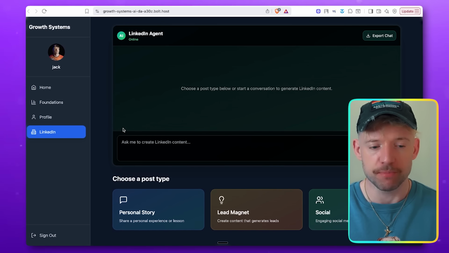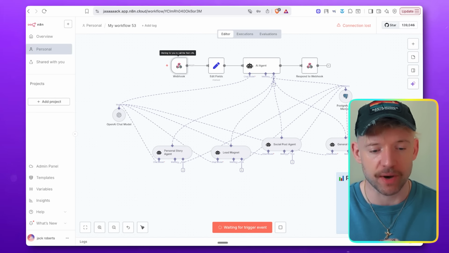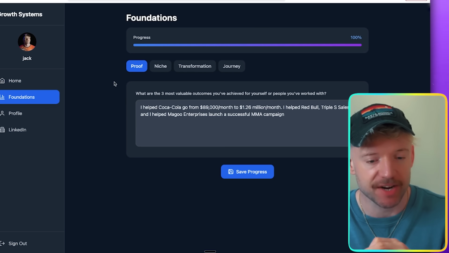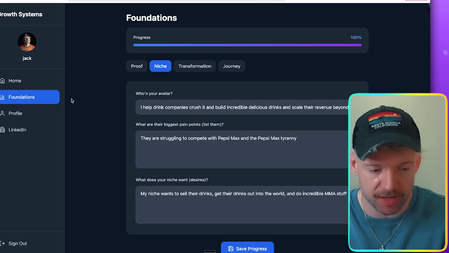Now, let's go over to our beautiful chat here. And what we're going to do is send it a question, okay? So this is now running in the background. What I'm doing first, guys, is refreshing it to make sure that it's actually saved my information. And look, everything's completely saved as it was before.